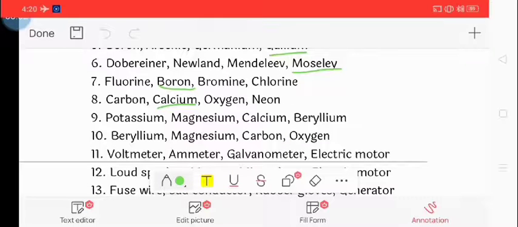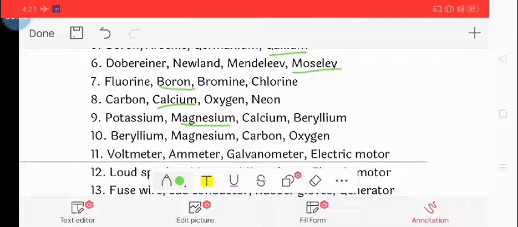The ninth question is potassium, magnesium, calcium, beryllium. So the odd one is magnesium because magnesium is placed in period 3 while the others are placed in period 2 of the modern periodic table. So the answer is magnesium.